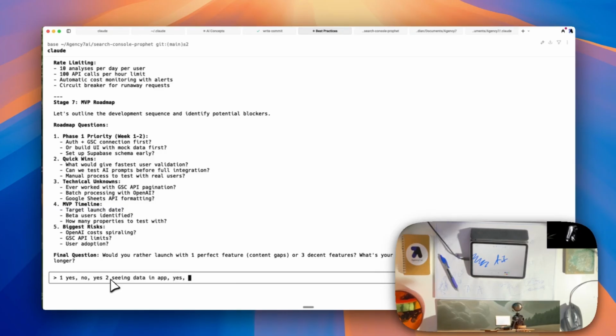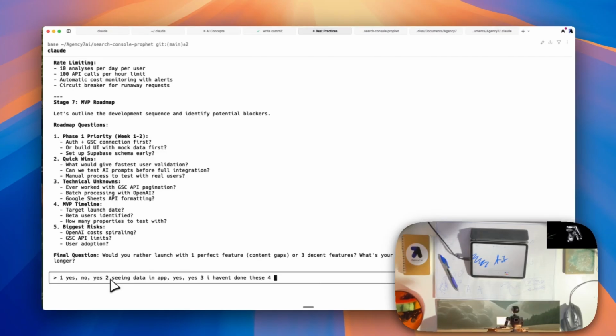Yes. Manual process to test with real users? Yes. 3. Technical unknowns. Ever work with GSC API pagination? No. Batch processing with API? No. I haven't done these.